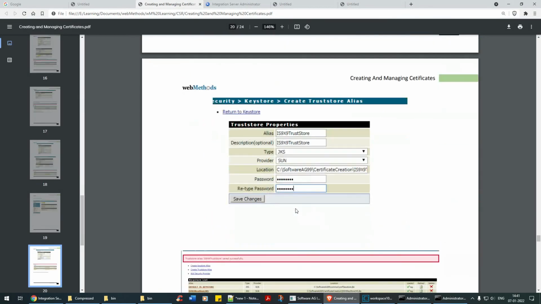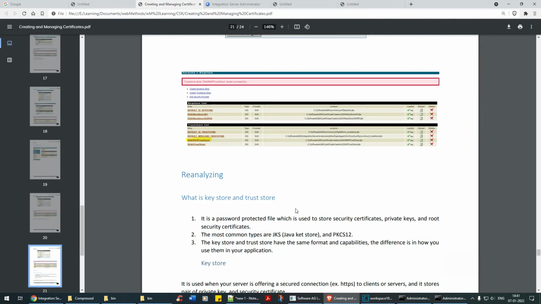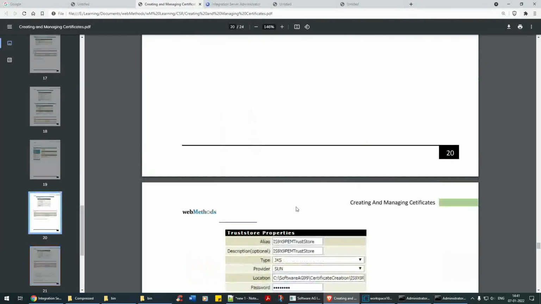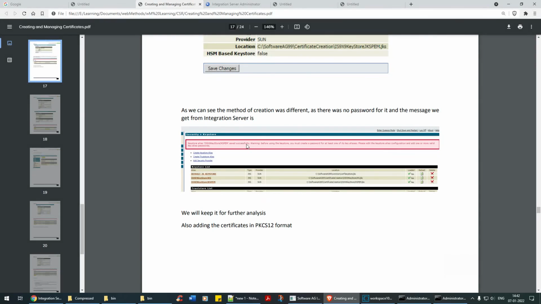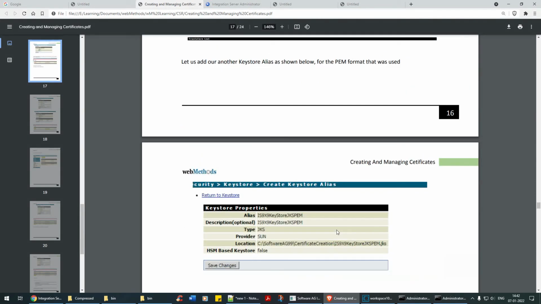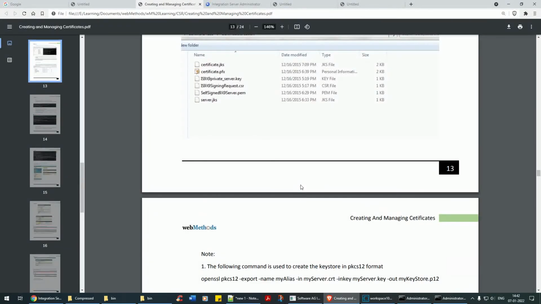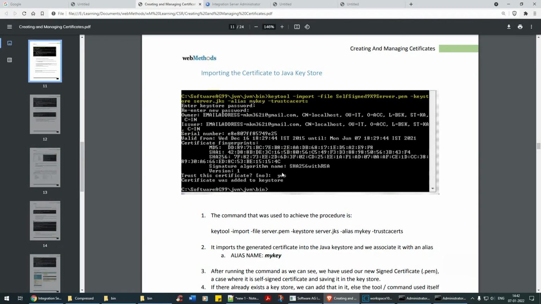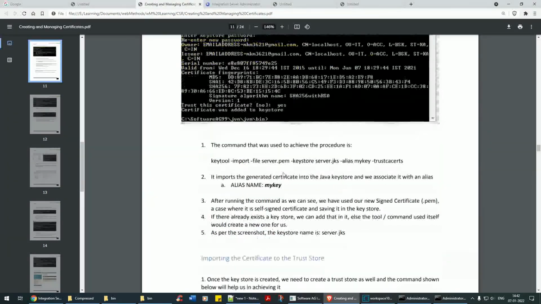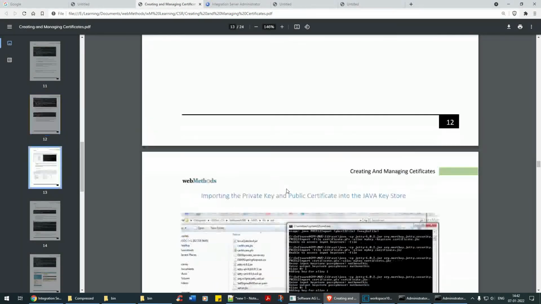So this document helps you go through it, but what I'm going to do is stop this video right now. In the next tutorial, we are going to run through a set of commands again and try to import a new set of certificates into the IS and see how we can work that out. This document will be available in your resource section. I hope you can go through it. All I wanted to bring out is the steps for how you can create a KeyStore, TrustStore, add to the TrustStore, and how to convert from one extension to another. So this is what this document is all about.